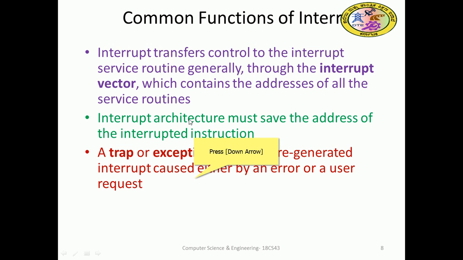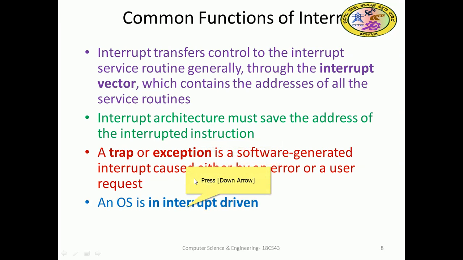A trap or exception is an interrupt. An example of an interrupt is a trap or exception, like division by 0, one small interrupt exception. If in the program you are violating some program rules, then automatically, in parallel, the corresponding interrupt will come into the picture and execute. It is a software-generated interrupt caused either by an error or a user request. So an OS is interrupt driven. The OS comprises a bundle of interrupts, and each one drives the OS.